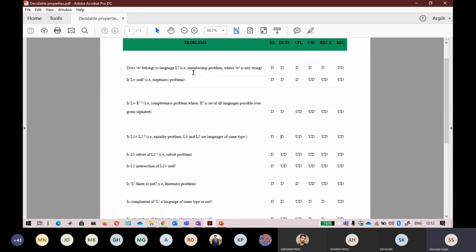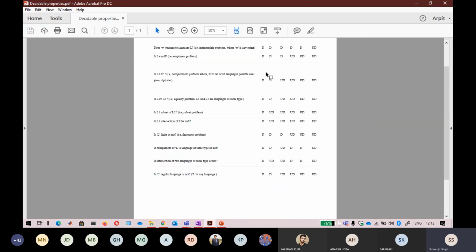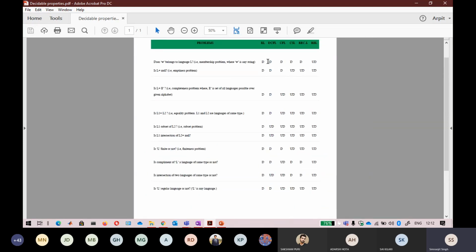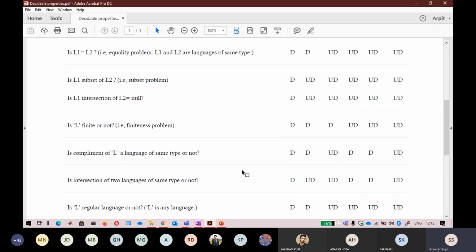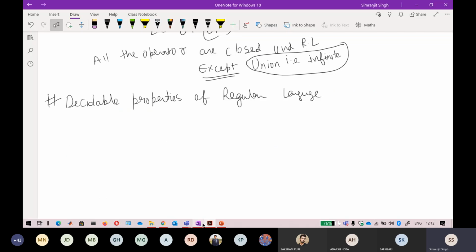Okay. So we are clearly seeing that in almost all of the problems, regular language is denoted by D. This is D, this is D, this is D. All of the problems that are listed in the table are written as D. Now the meaning of D is decidable. Okay, so now I want to tell you what exactly is the meaning of decidability.